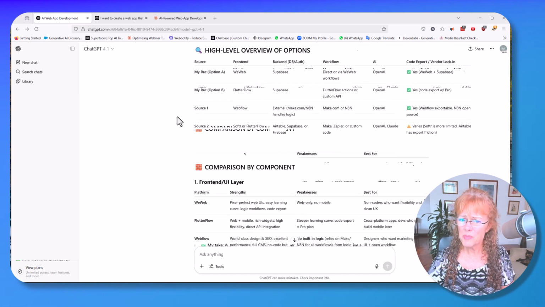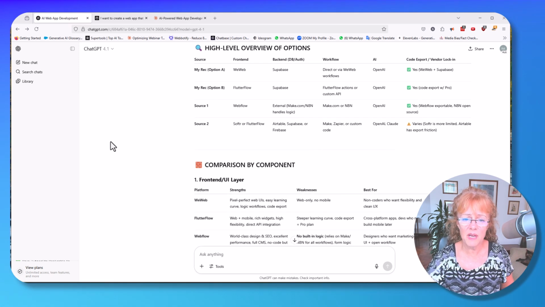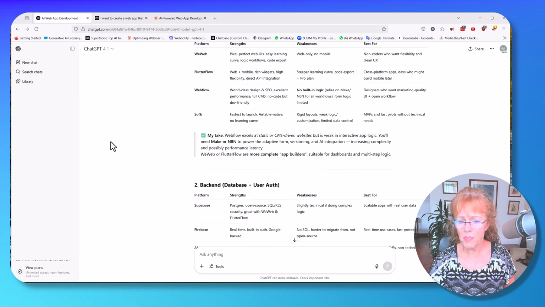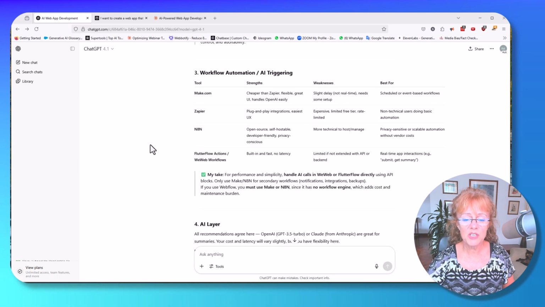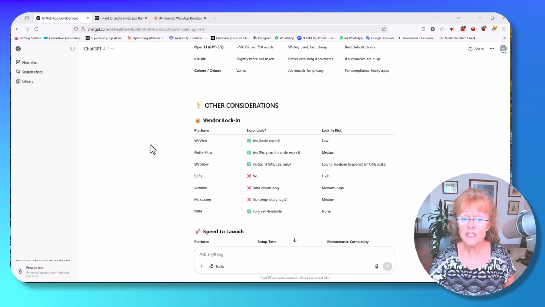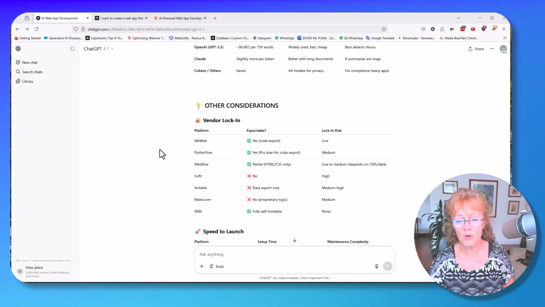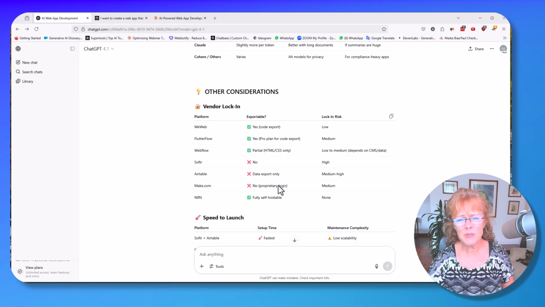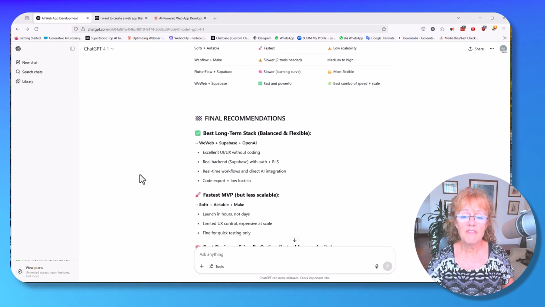This is pretty good. It's breaking it all down, the components, the code export, its recommendation, the two recommendations that I didn't tell it where I got, just saying it was another research source, comparison by component, my take, backend, workflow automation, AI triggering, AI layering, other considerations, great. This is really good. And I have to say, as much as I don't tend to like the emojis in the responses from ChatGPT 4.0, this was a nice visual here, the yes and the no, check mark and the X. Speed to launch, I hadn't asked it for that, but that's really useful. And final recommendations.